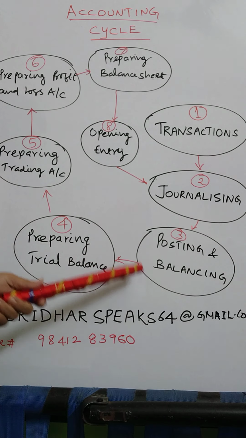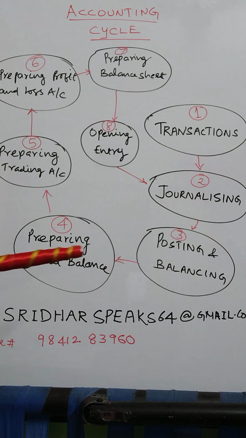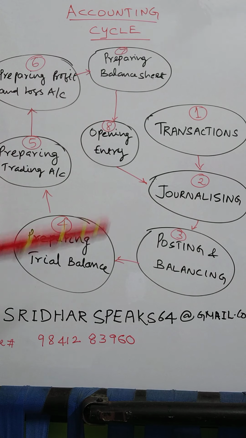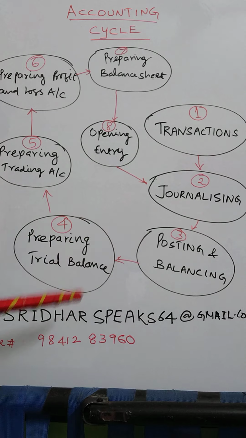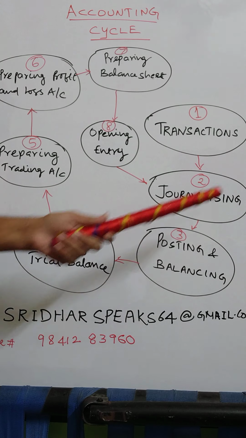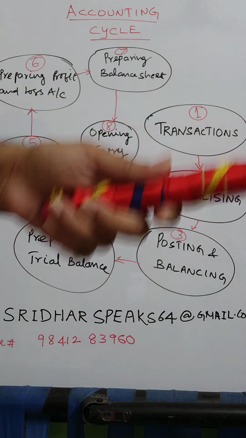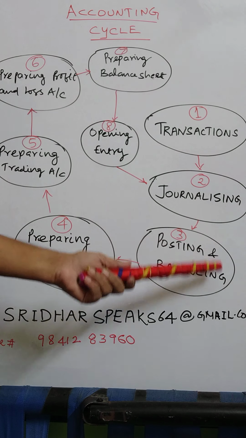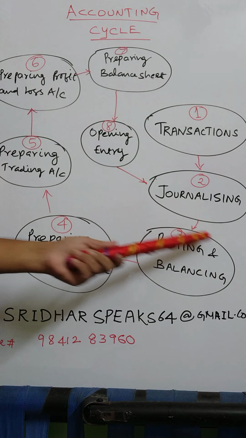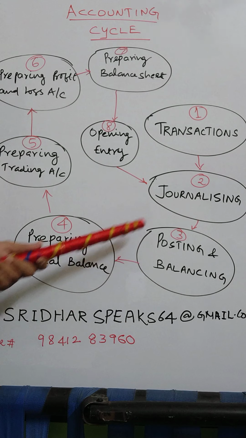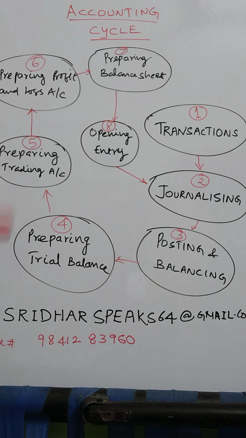So how am I going to post this transaction? First I will take the computer account. On the debit side I will write computer bought on such and such day, 2 numbers for 1 lakh. Credit bank account, 2 numbers for 1 lakh. This is called posting. And balancing. What is balancing? Always, students, remember, debit and credit should always be equal in every transaction.